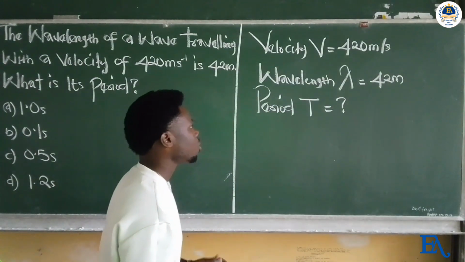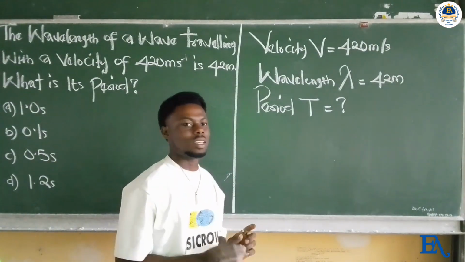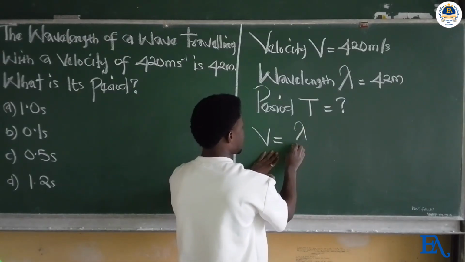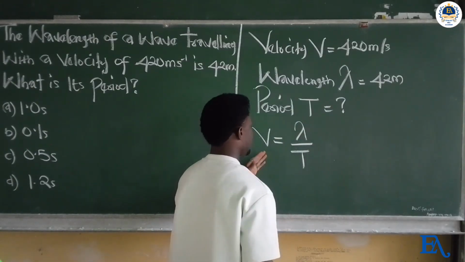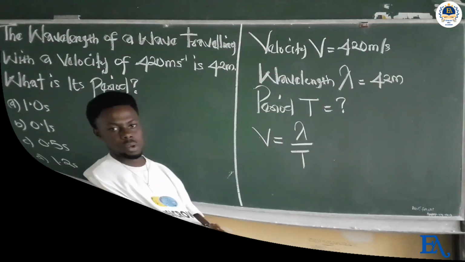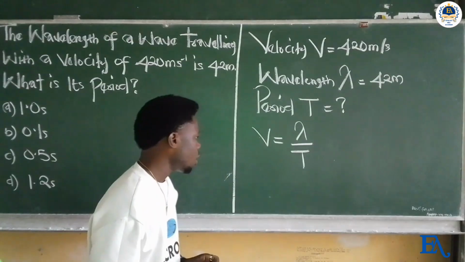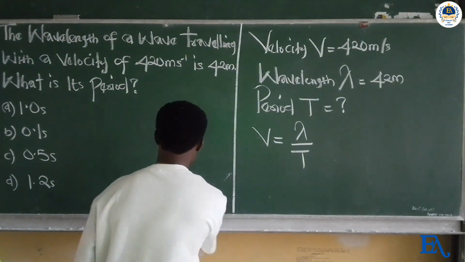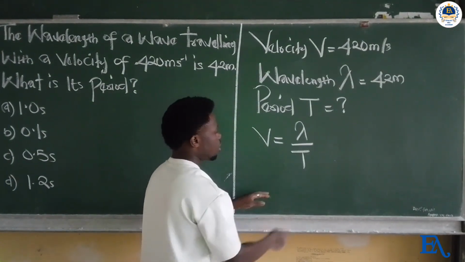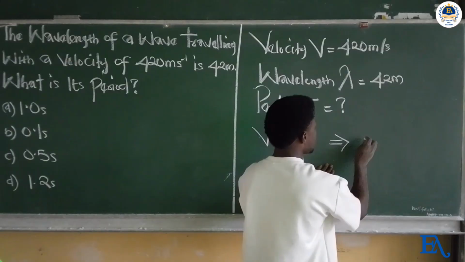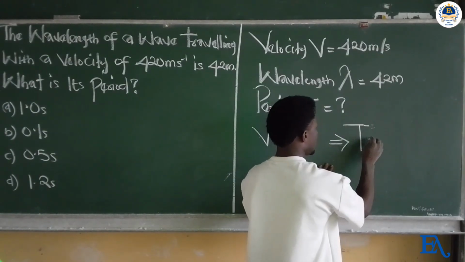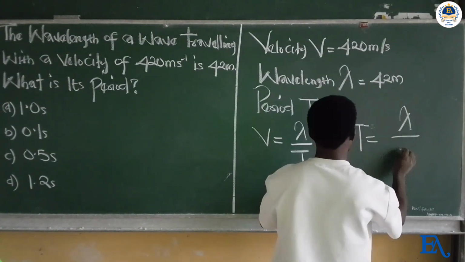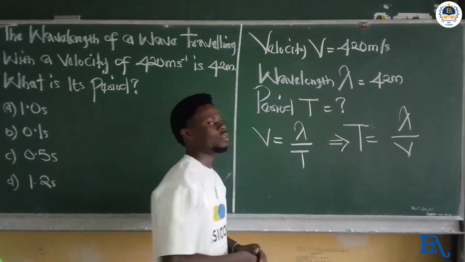So the relationship that connects these three parameters is v is equal to wavelength over period. The period was required, so we are to make T the subject of the formula. Making T the subject, we obtain that period T is equal to wavelength over velocity.